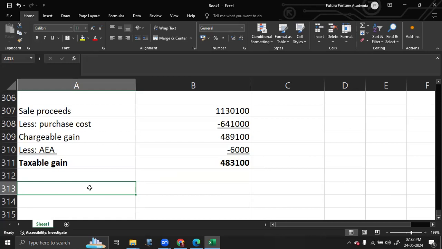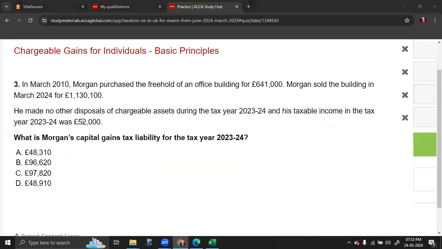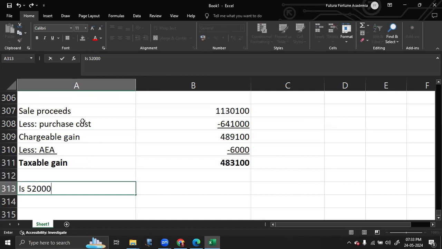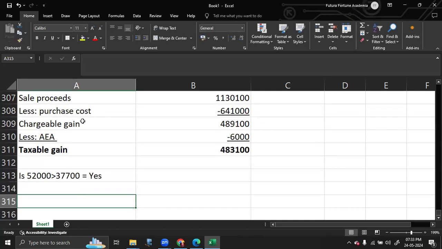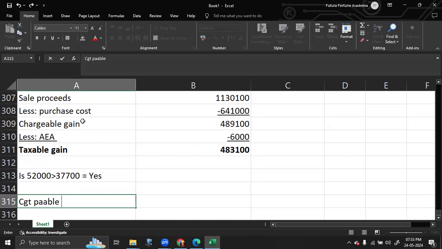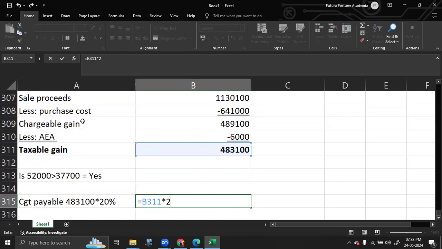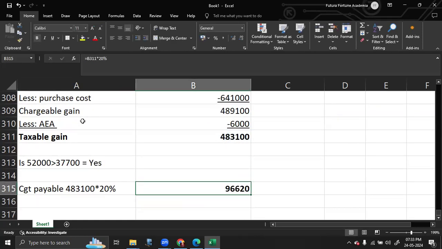Now you need to calculate your CGT liability on this. The rule is: your taxable income is 52,000. Is your taxable income greater than 37,700, which is your basic bandwidth, without band extension? If the answer is yes, you are a high income earner. Therefore, the entire gain will be taxed at the higher rate. CGT payable is equal to 483,100 into 20%. If it was a residential property, 28%. So that is this figure into 20%, which is 96,620.